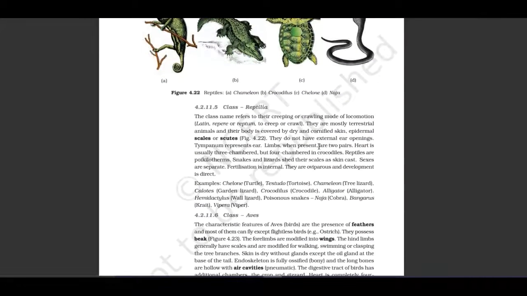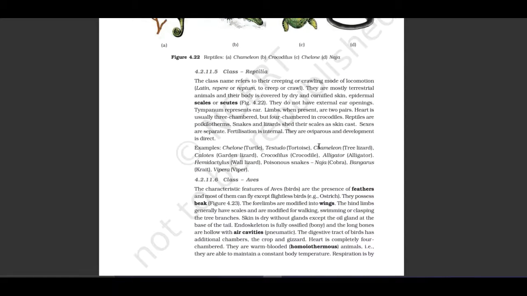Let us see the next class, Reptilia. The class name refers to their creeping and crawling mode of locomotion, Latin repere or reptum, to creep or crawl. They are mostly terrestrial animals. Their body is covered by dry and cornified skin, epidermal scales or scutes. They do not have external ear openings.